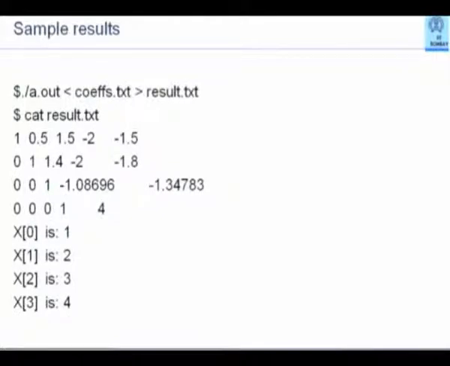So if you say ./a.out less than coefs.txt greater than result.txt, your input will be read from coefs.txt and the output will be produced in result.txt. Please note, nothing will appear on your monitor except the dollar symbol after the operating system has finished with your program. Now the data has gone into a file. There are 2 commands by which you can look at any text file on the screen. One is called cat, which is what is used here, and the other is called less.